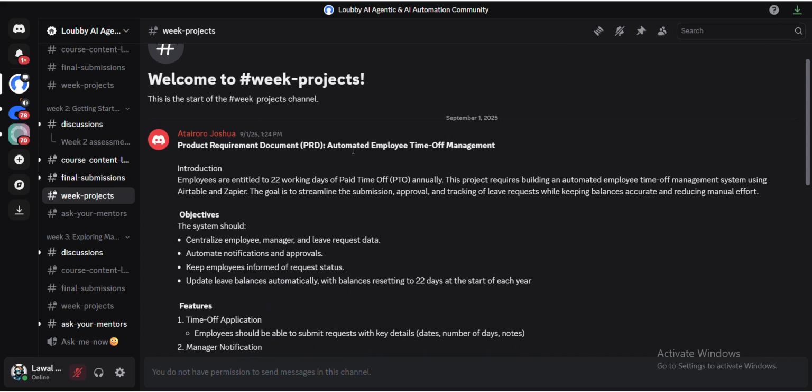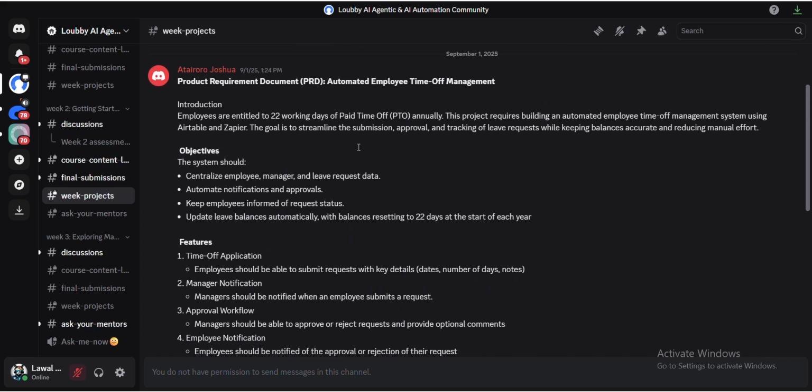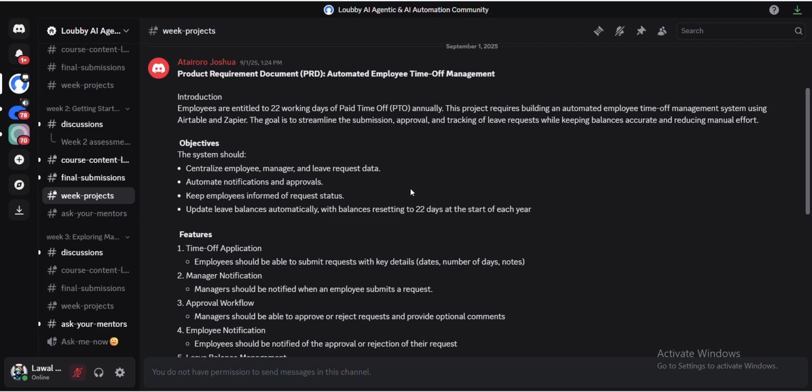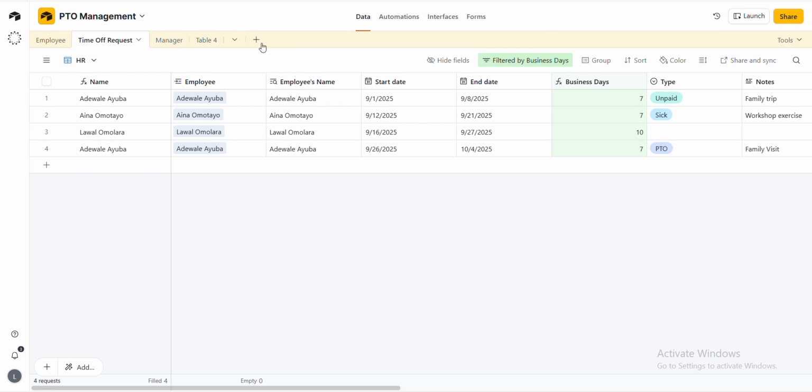What they are simply saying is, in a certain company, the employees in the company. What they want you to build for the company is an automated system whereby if their employees are going on off, they are going to fill a form, and the form is going to update the... Okay, let me show you. Where is this? Okay, so I'm going to show you.